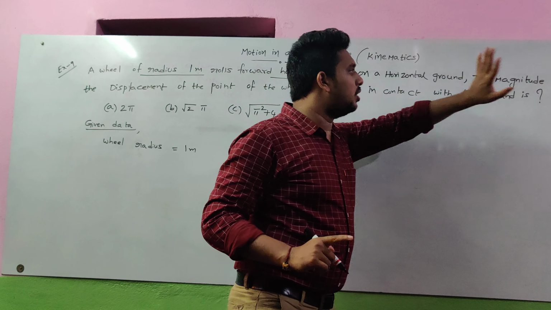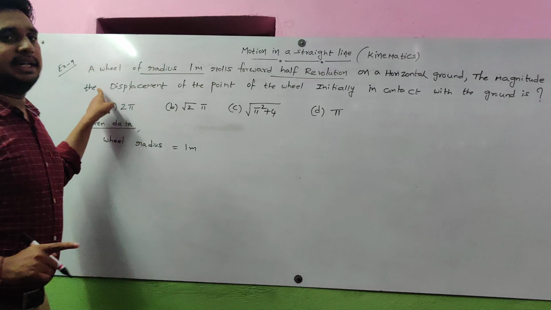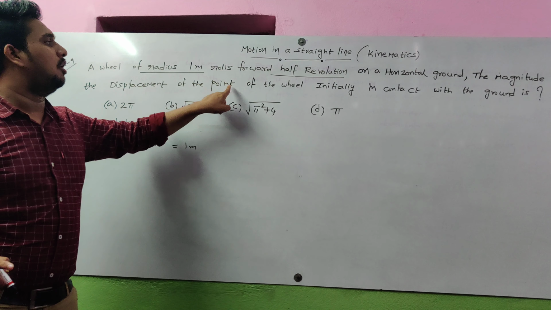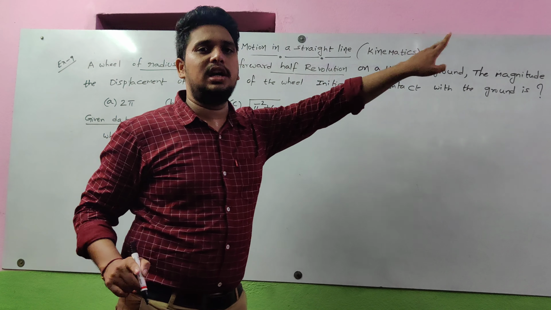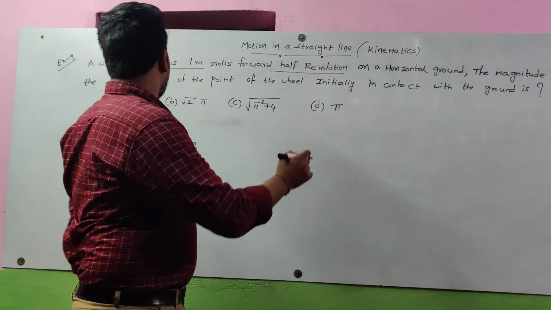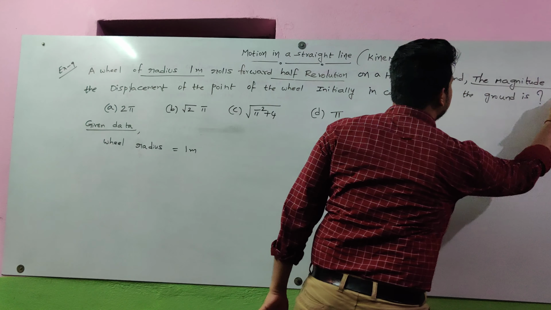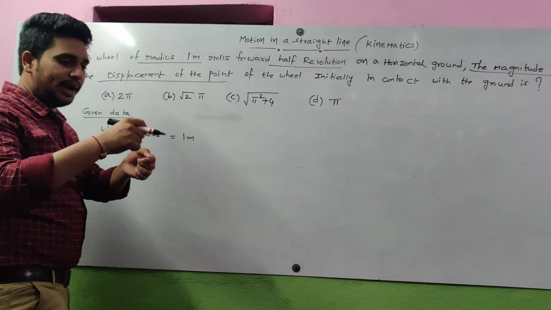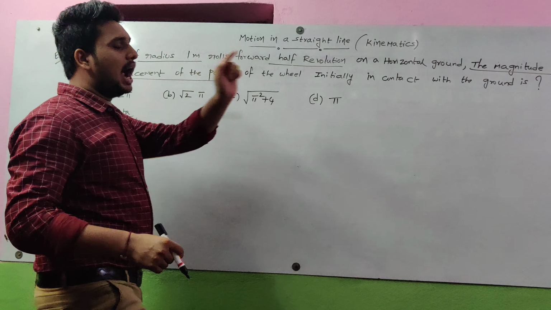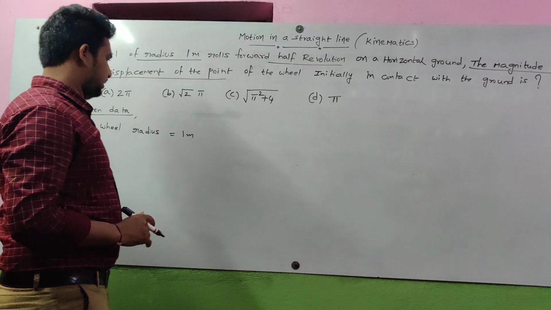The magnitude of the displacement of the point of the wheel initially in contact with the ground is what we need to find. Magnitude of displacement of the point of contact initially on the ground. This is very important.